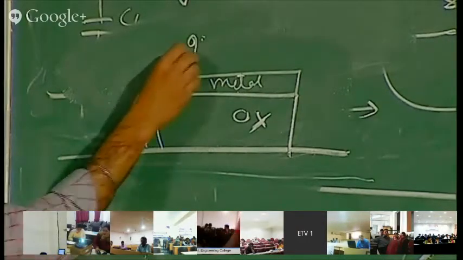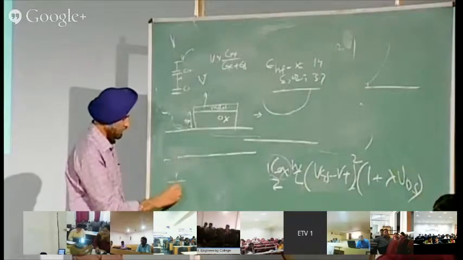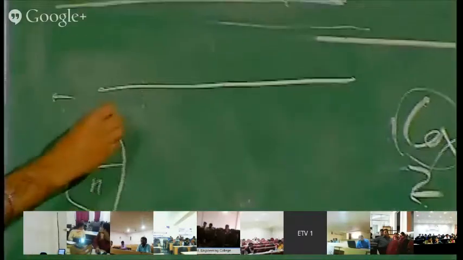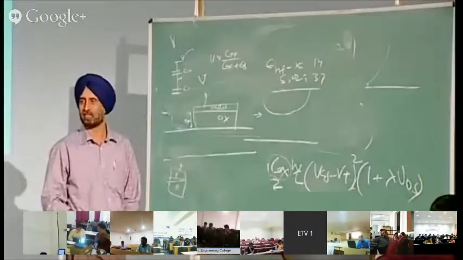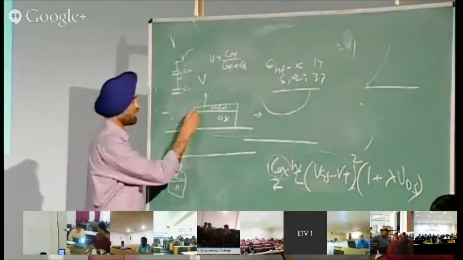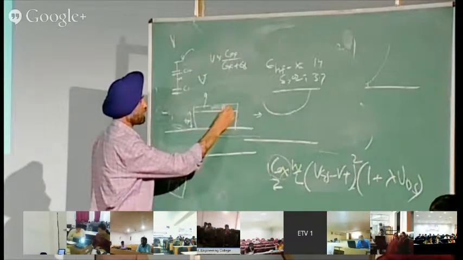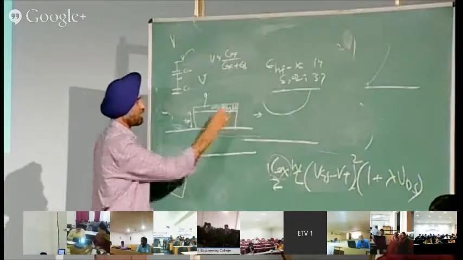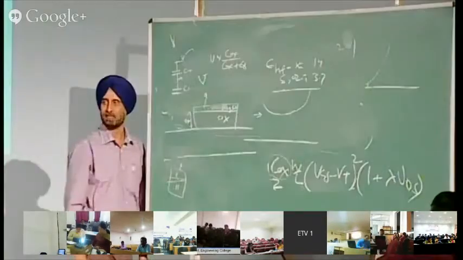Now you give a potential here. As we know, in any PN junction, if there is P and if there is N, if I put a potential here, at this junction a depletion layer will be formed. Since this is an oxide, in the oxide also a depletion region will be formed. Not in the oxide, here polysilicon. So in the polysilicon there will be a depletion region, formed like this.